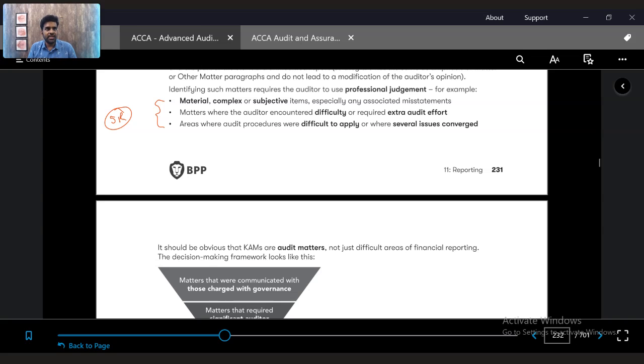For companies like Amazon, retailers, again inventory could be a key audit matter. Provision of inventory could be a key audit matter. For wholesale companies, receivables, allowance for receivables could be a key audit matter. So depending upon company to company and industry to industry, what matters will be reported in KAM can change. But on an overall level, it is immediately identifiable.